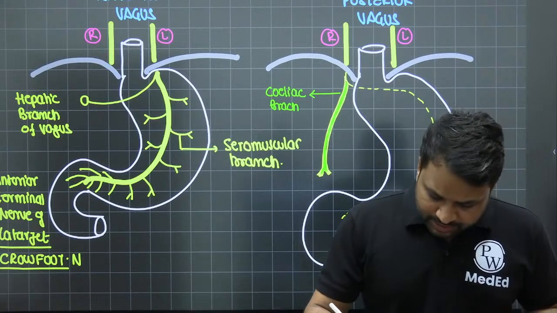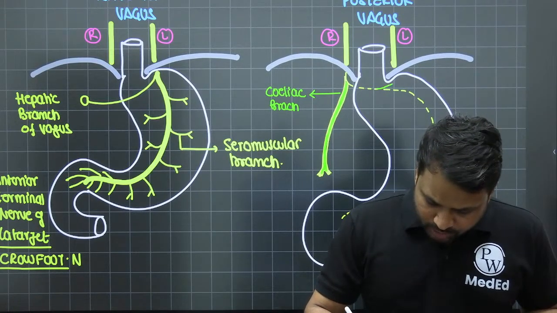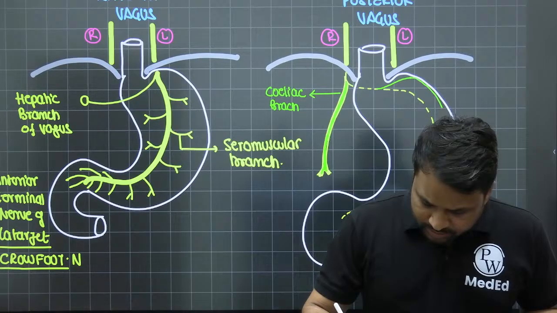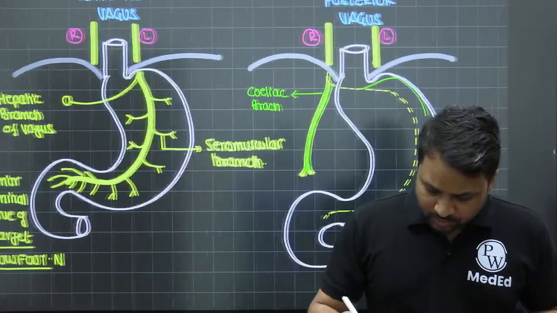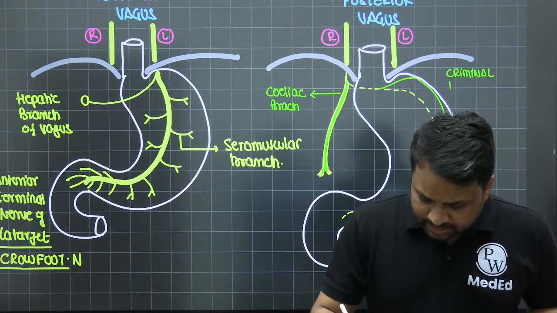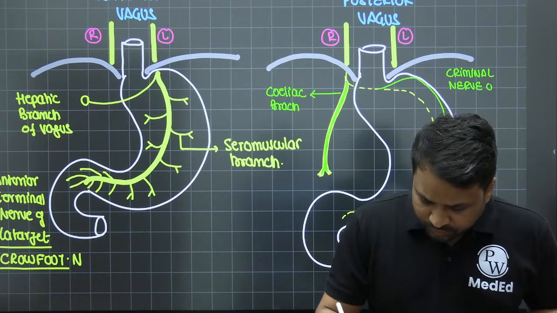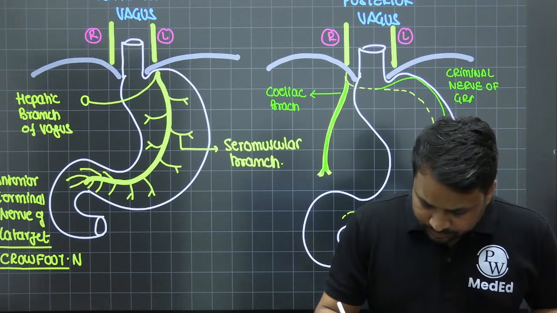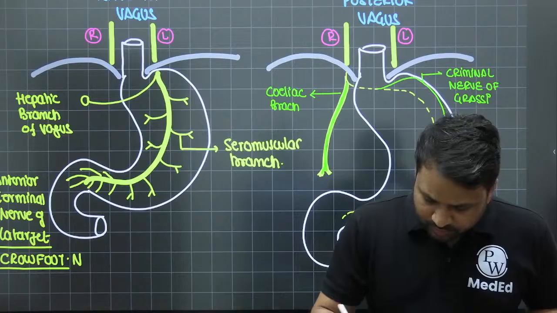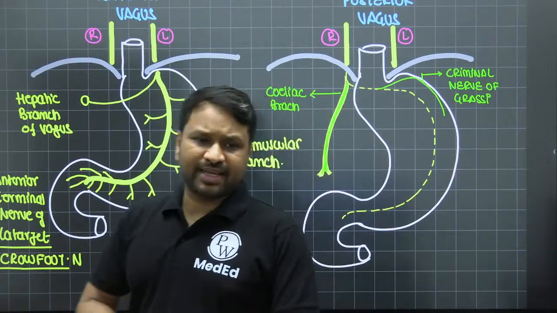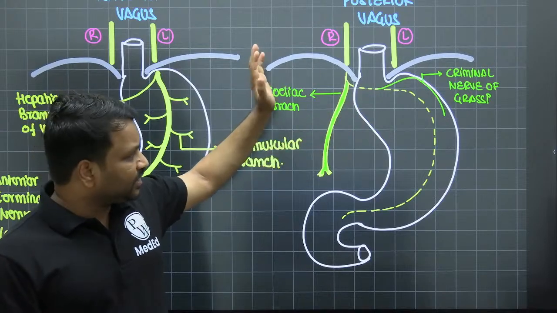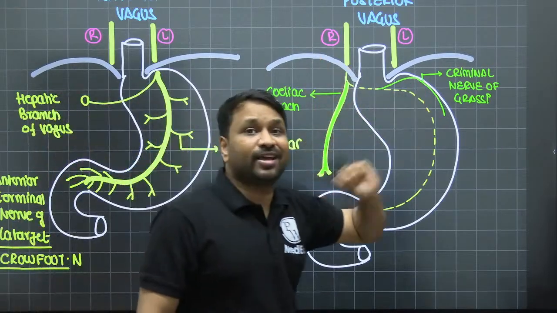Then you will see another nerve originating from this part, and it runs on the posterior surface of the stomach. This is what we call the criminal nerve of Grassi. We call it the criminal nerve of Grassi because if you miss this nerve during a vagotomy and it is left behind, it is going to cause recurrence of peptic ulcer disease.